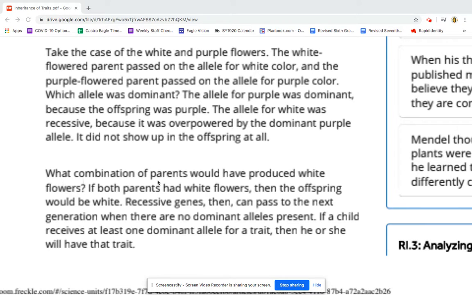What combination of parents would have produced white flowers? If both parents had white flowers, then the offspring would be white. Recessive genes, then, can pass to the next generation when there are no dominant alleles present. If a child receives at least one dominant allele for a trait, then he or she will have the trait.